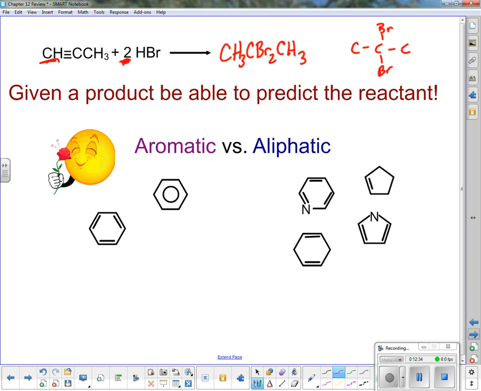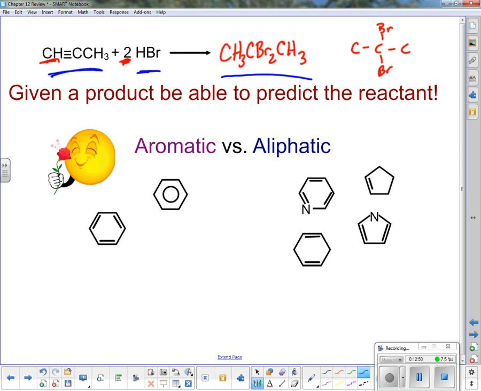So if I was given the product, I need to be able to say what was my reactant or what did I add to my reactant. Be able to go back and forth, just like we did in your assignment.